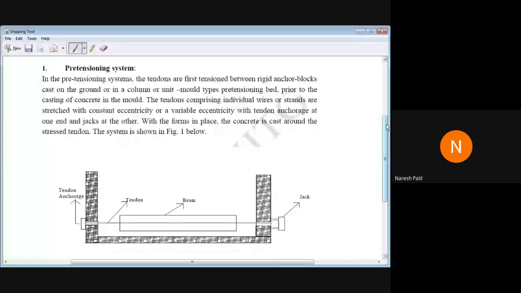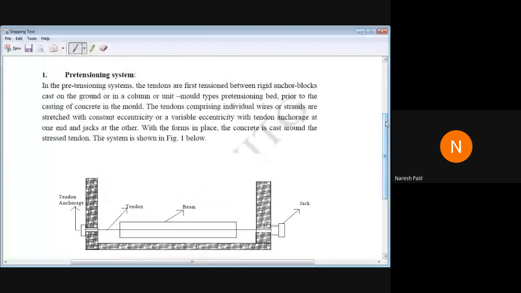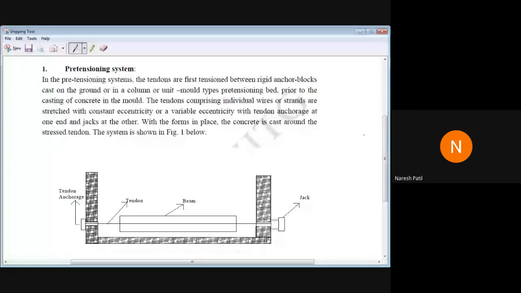Okay, so here now we are discussing the pre-stress system. In the pre-stress system, there are two things: one is the pre-tensioning system, and one more is the post-tensioning system. How the pre-tensioning will be done, that is a procedure. Just information I'm trying to explain here. The pre-tensioning system means that the tendons are first tensioned between rigid anchored blocks cast on the ground or in a column or unit.